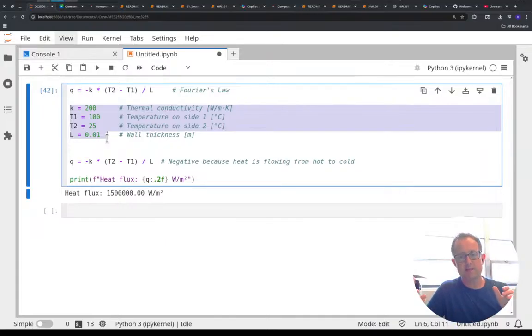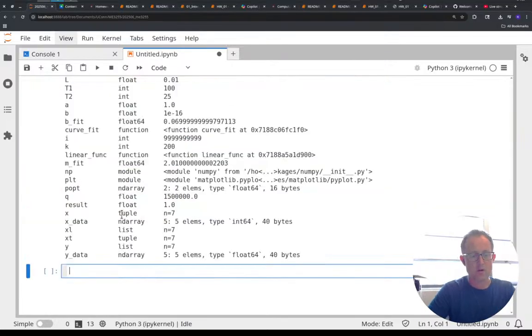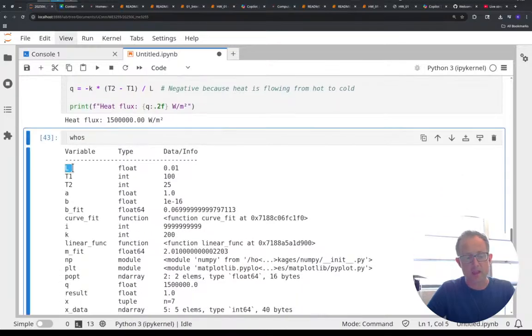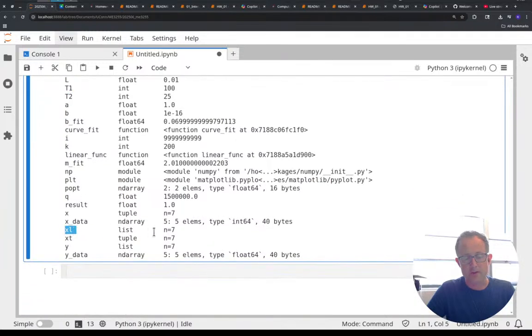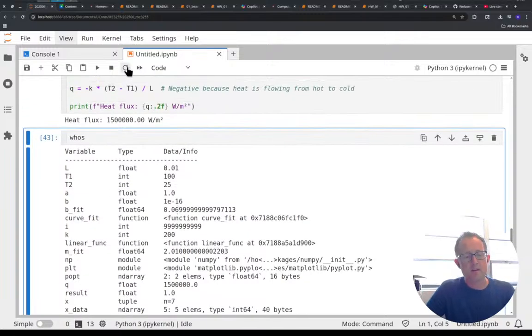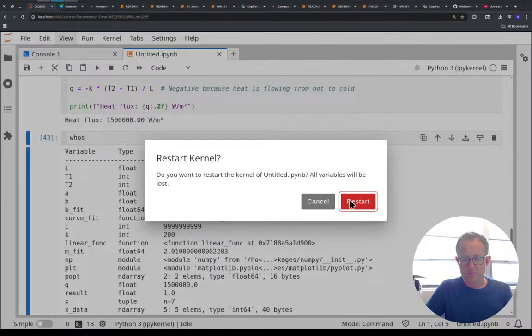called the namespace. So my Python kernel, the thing that's running Python, is keeping track of all of these values. If I want to look at what's defined, I can say whos, and it's going to show me, hey, you've got L defined, there's a T1, there's a T2, you defined this list, you defined that tuple, there's another list here, there's another NumPy array down there. So I could take a look at what's defined. If I restart this kernel, restart,